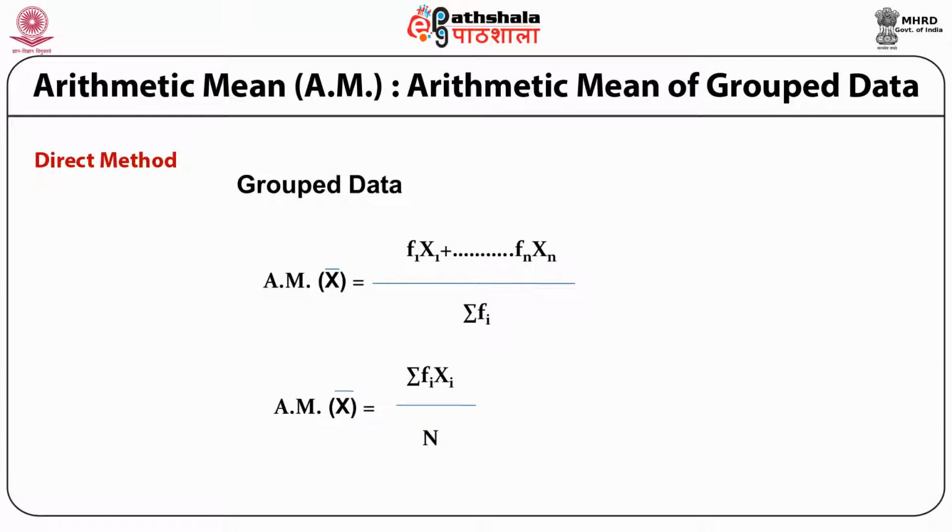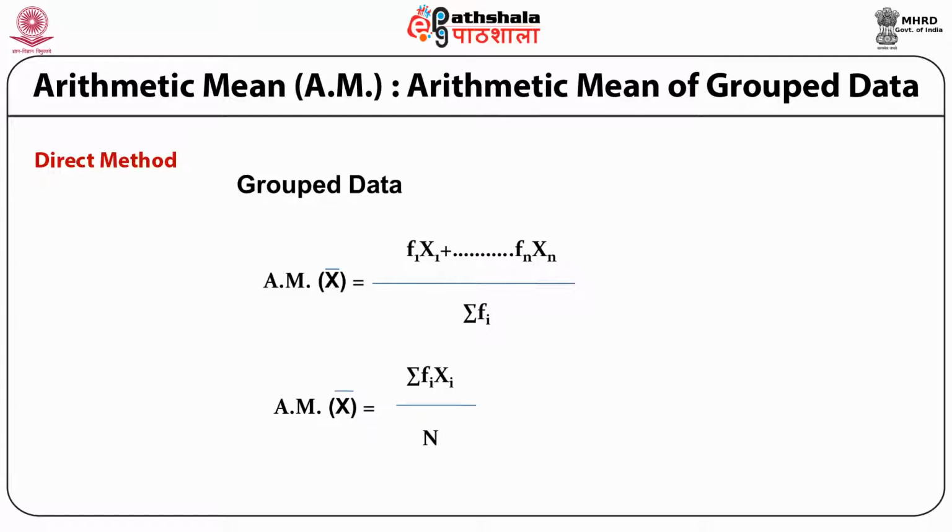That is, if I talk about the first class, the product is f1 multiplied by the midpoint x1, so it is f1x1. If I talk about the second class, midpoint is x2, so product is f2x2. And if I talk about the last class, midpoint is xn and frequency is fn.